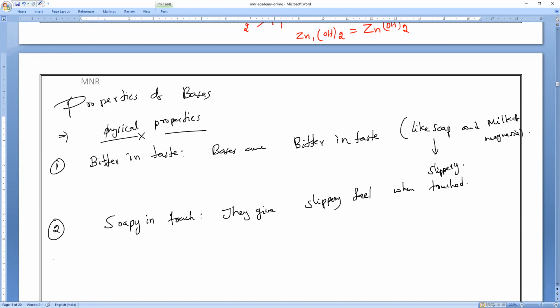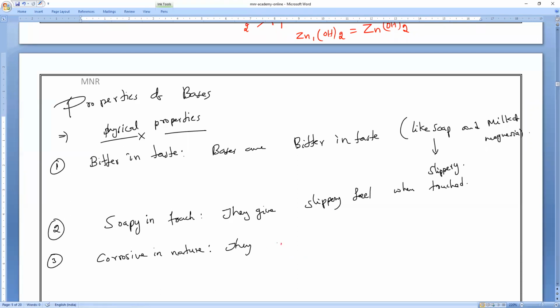And same way, like acids, strong bases are also corrosive in nature. Acids can corrode what? Metal surfaces.